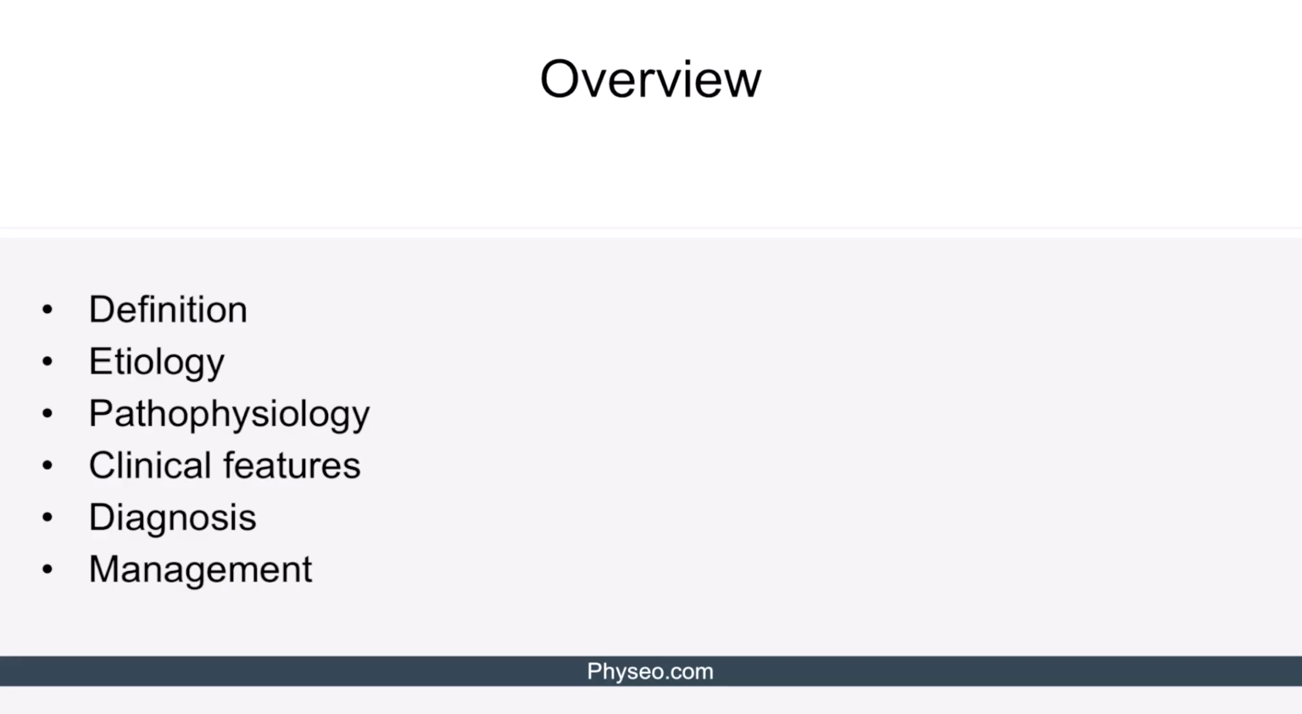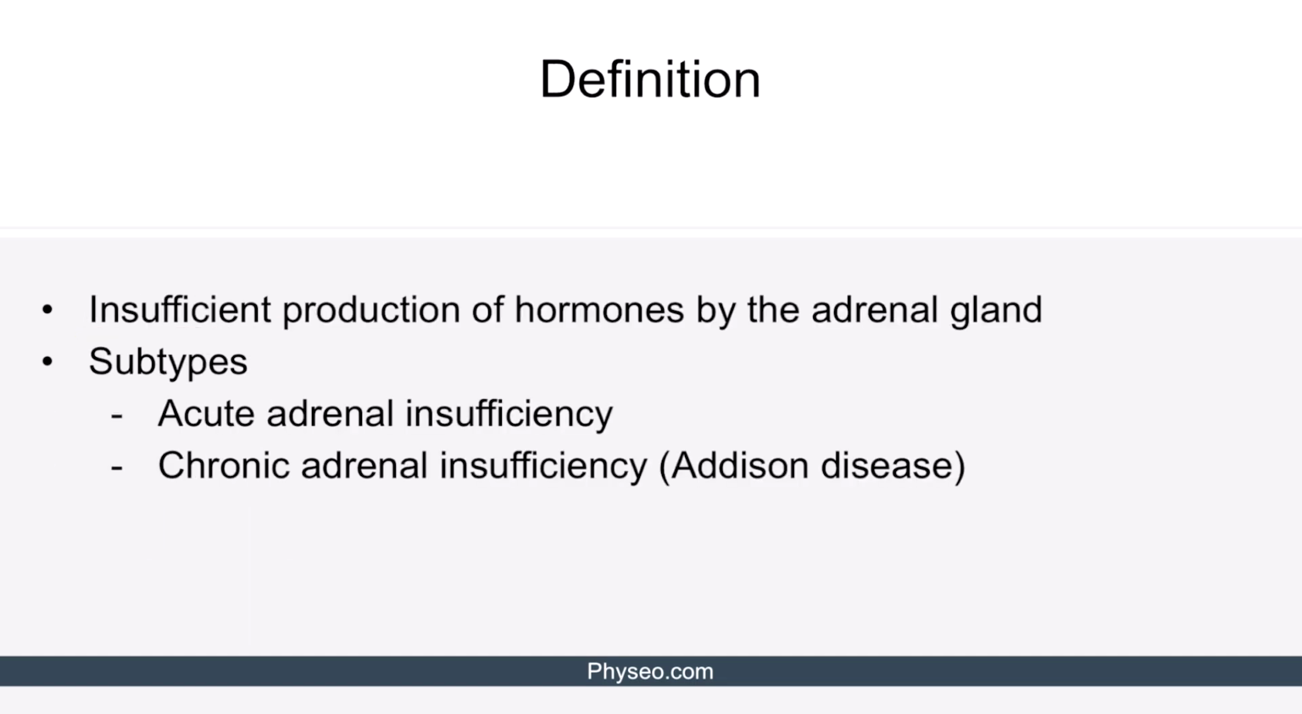Let's get started. Here is our overview slide. Let's begin by discussing the definition. Primary adrenal insufficiency is characterized by insufficient production of hormones by the adrenal gland. There are two major subtypes, acute adrenal insufficiency and chronic adrenal insufficiency, which is also known as Addison disease.